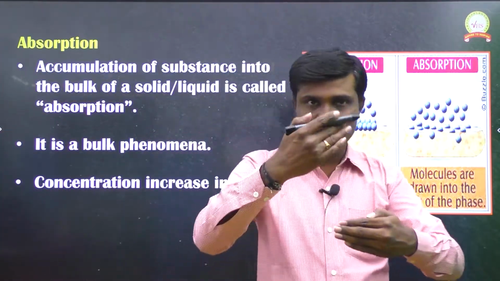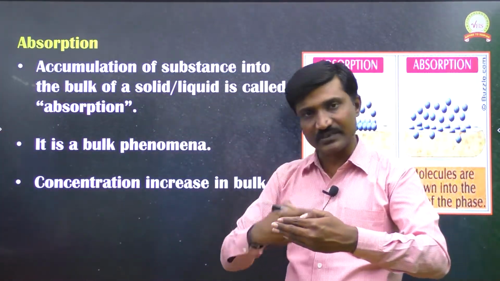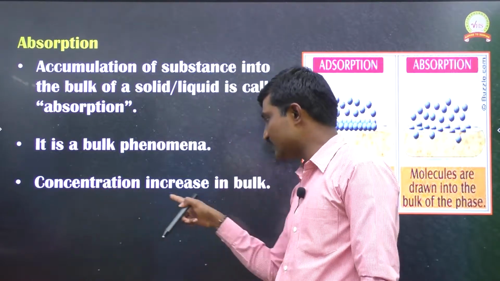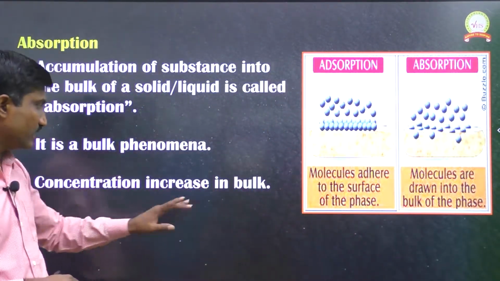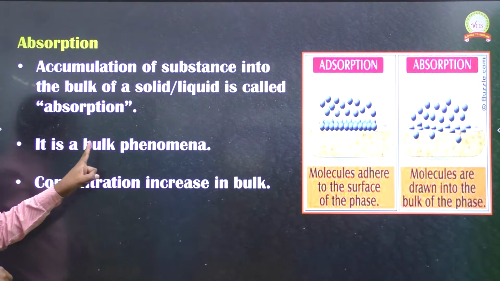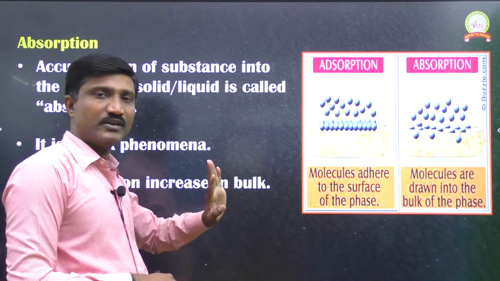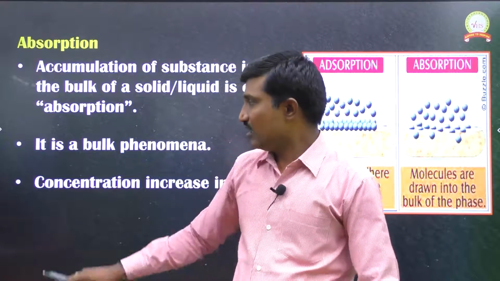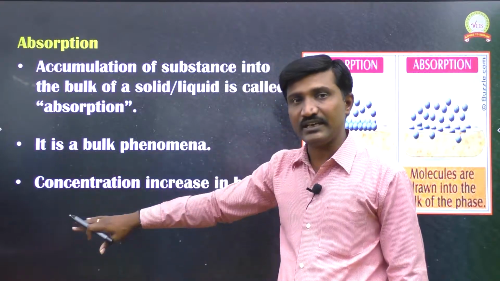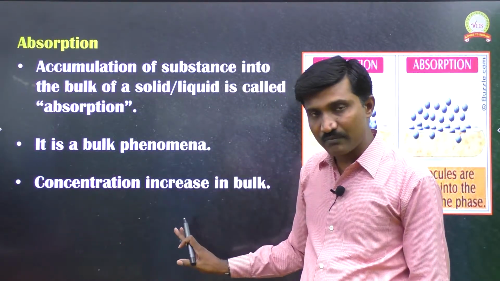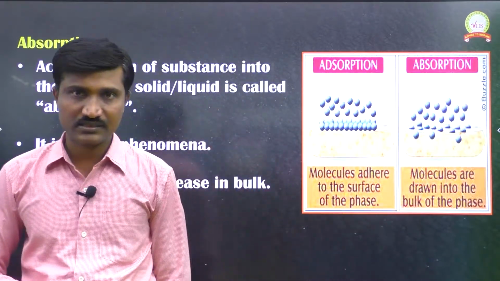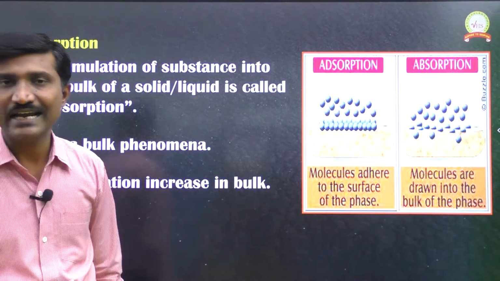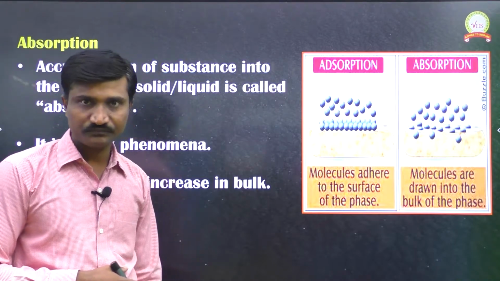When the number of molecules entering the inside of the substance increases, the concentration automatically increases in the bulk. So absorption is a bulk phenomenon and adsorption is a surface phenomenon. Absorption increases the concentration in the bulk, but in adsorption the concentration increases on the surface. These are the differences between adsorption and absorption.